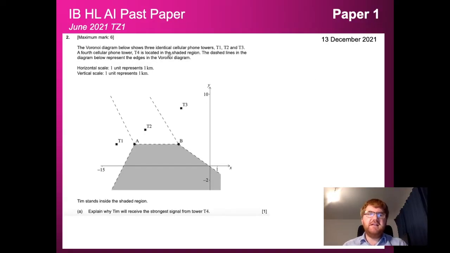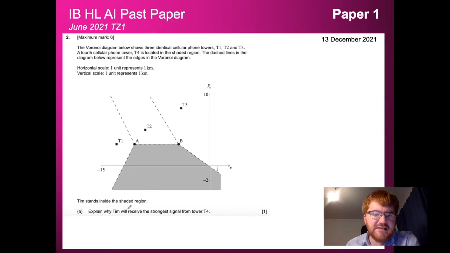Okay, question 2 is a nice Voronoi diagram. So we've got identical cellular phone towers, T1, T2 and T3, and T4 is in the shaded region down here somewhere, and the dashed lines in the diagram represent the edges of the Voronoi diagram. So this is a topic that's been added to both applications, standard level and high level, so you really need to get a hang on this particular topic.